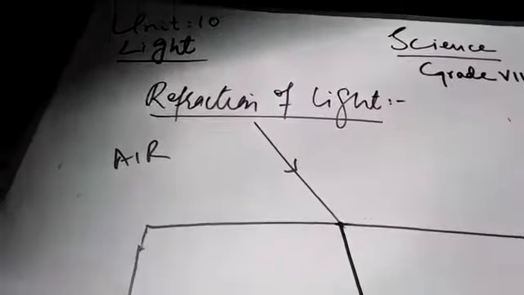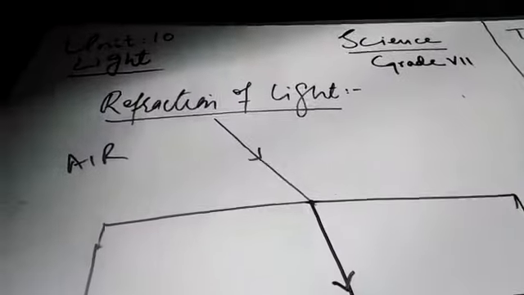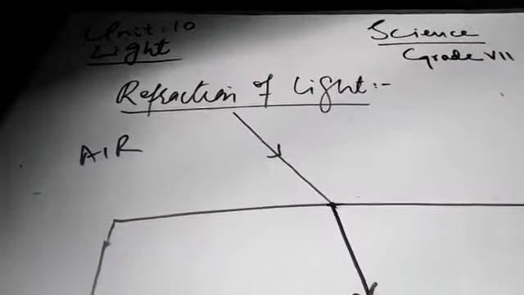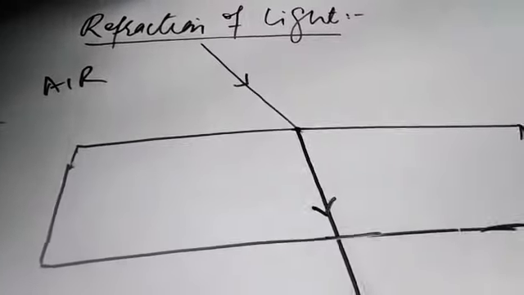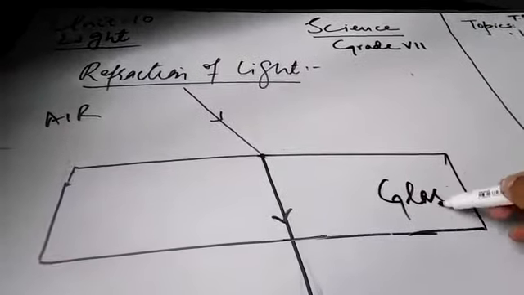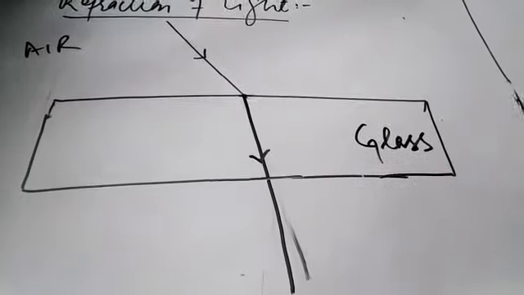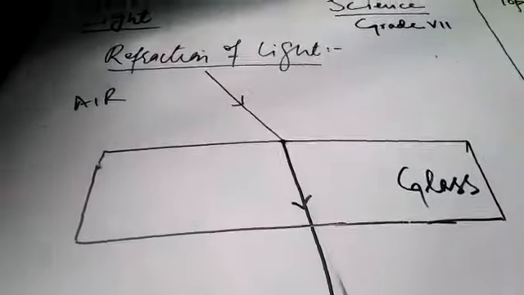Just like this. You can clearly see that first of all, in air the light is traveling in one direction, while when it enters the glass slab, it has changed its direction of propagation or direction of travel. So this is actually refraction.